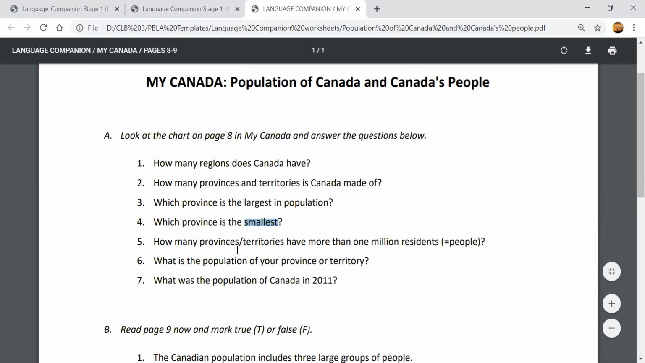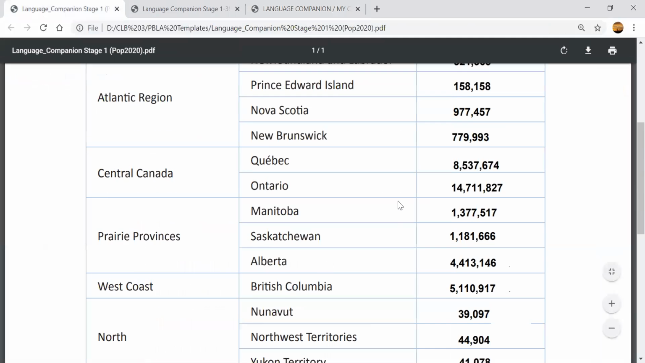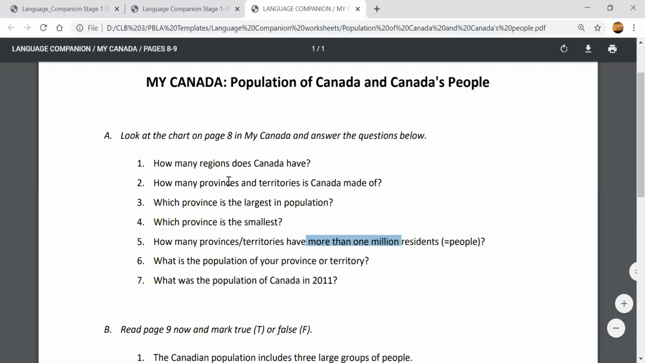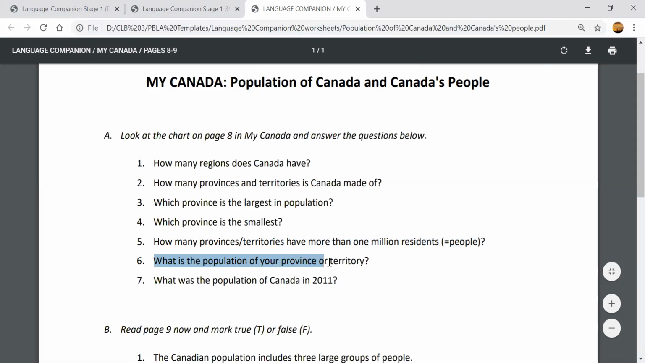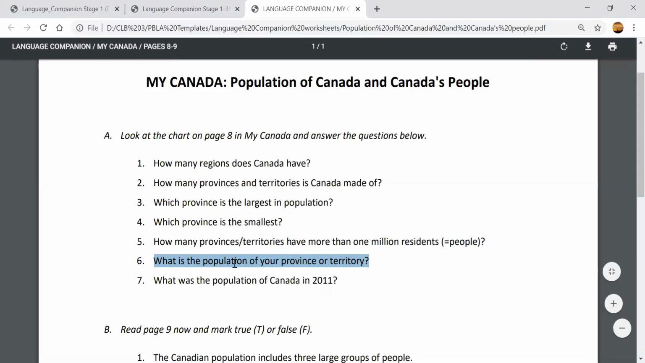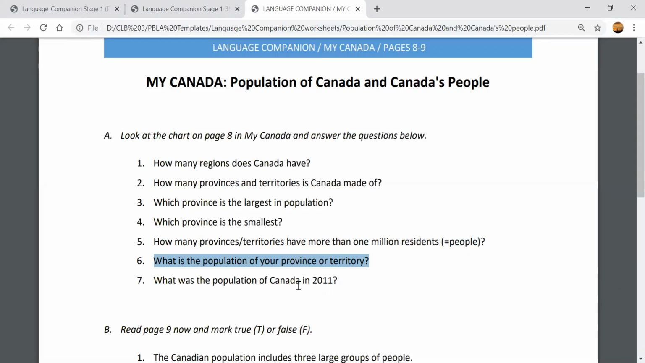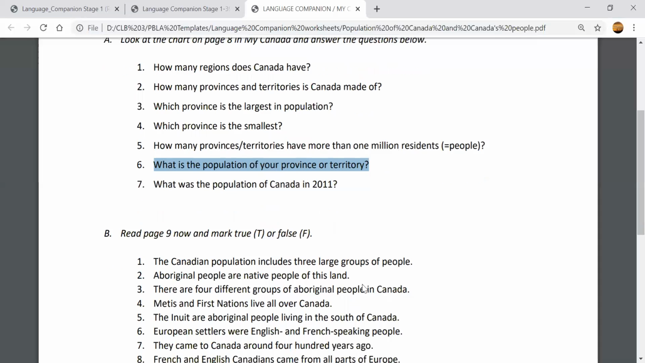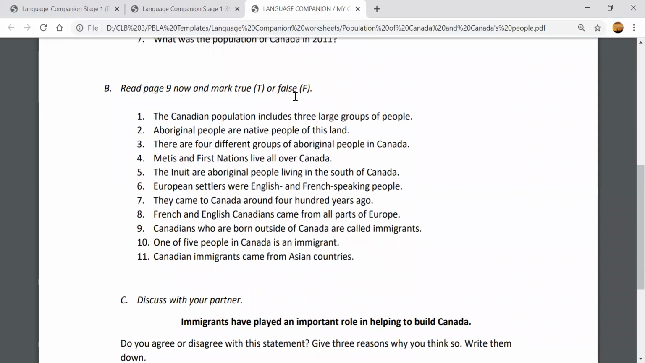Number 5, how many provinces and territories have more than 1 million people? And what is the population of your province or territory? And number 7, what was the population of Canada in 2011? So this question we are not going to answer, but you can tell me what is the population of Canada now. Okay? All right. Part B is true or false.